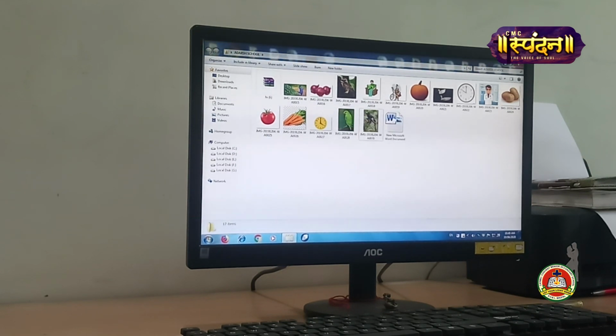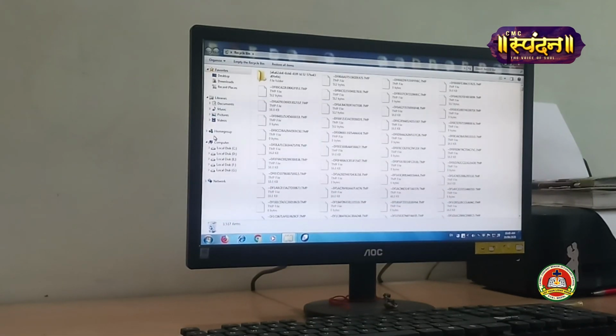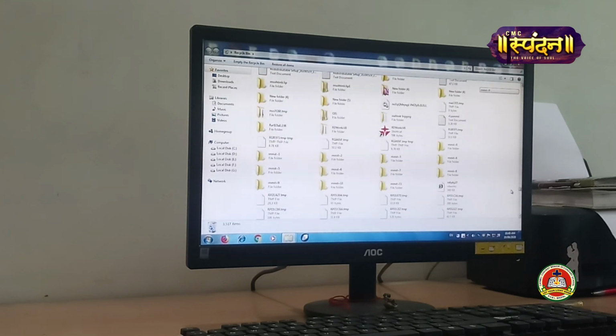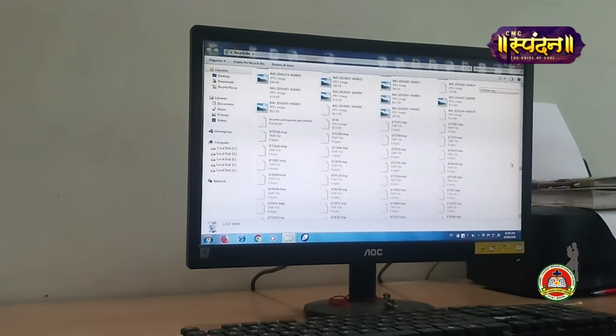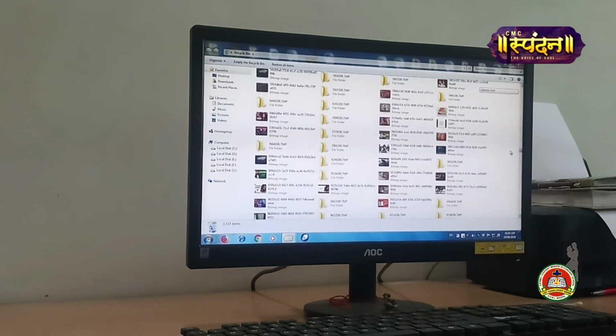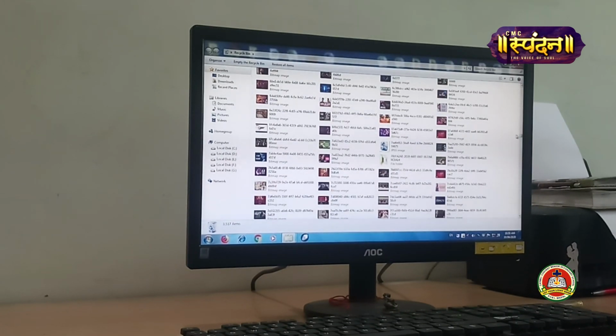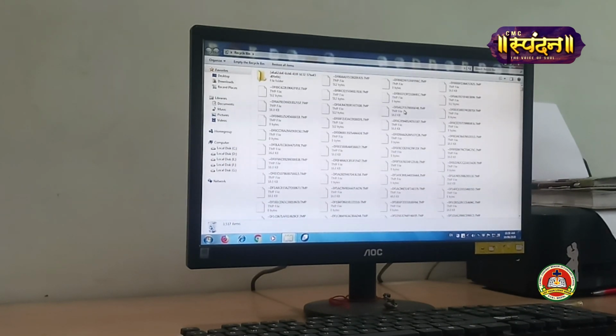Now can you see that file is gone? Yes. Now if you want to check this, you just minimize your screen and go to the icon that is recycle bin on the desktop. Can you see a glass type of dustbin type of icon is there? Now search for your file. You can type the file name here and search, or if you want you can search like this also. Wherever you get that particular file, just click that file and then press the restore button if you want the file back. Okay.